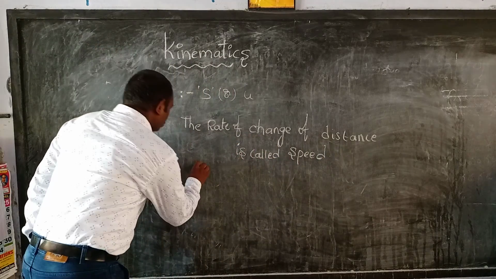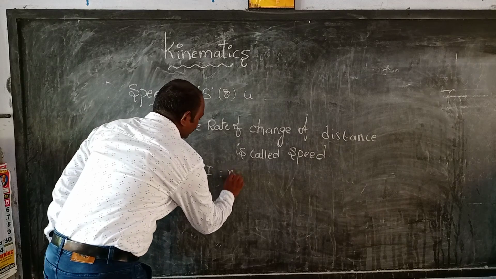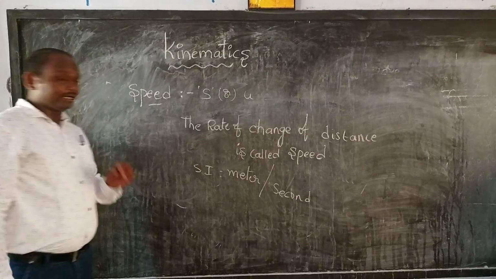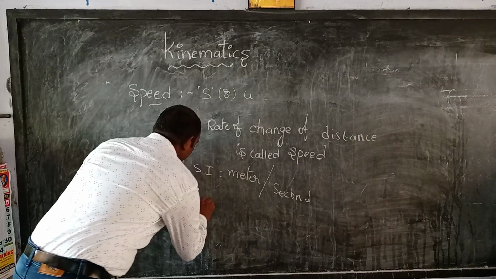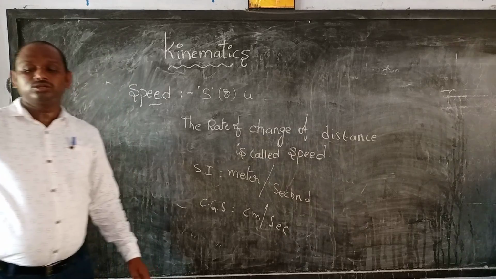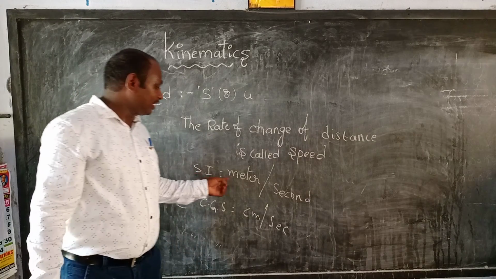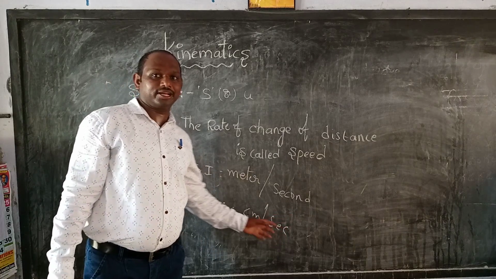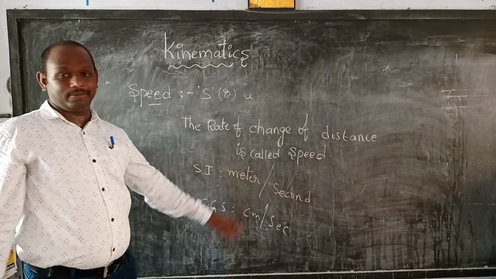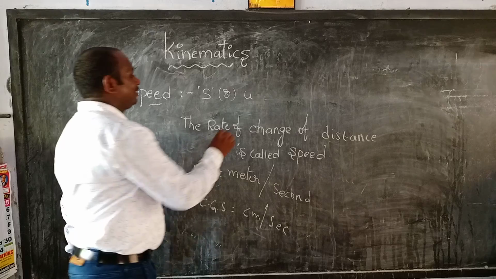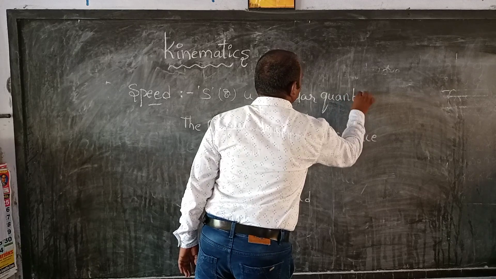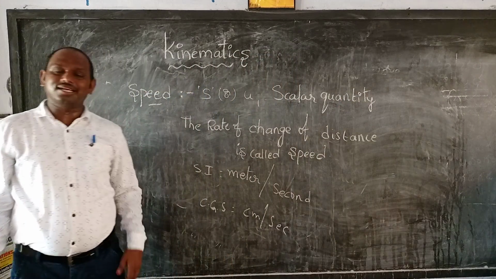So what is the SI unit of speed? The SI unit of speed is meter per second, and the CGS unit is centimeter per second. Speed is a scalar quantity.